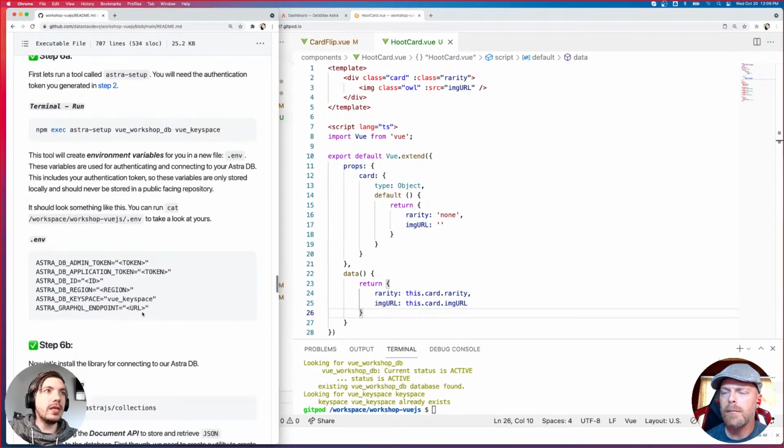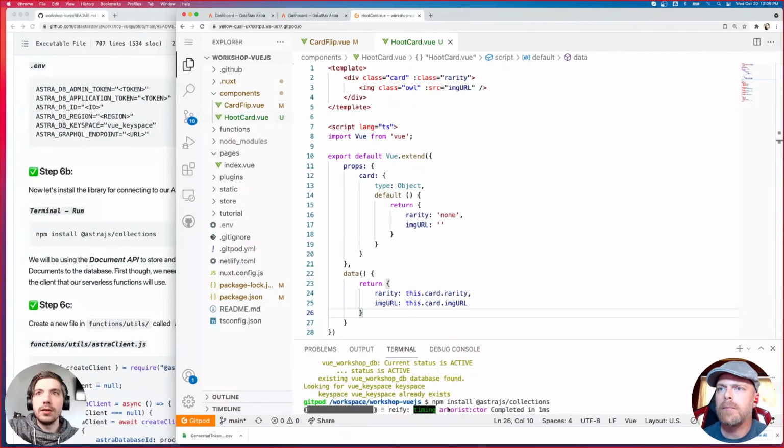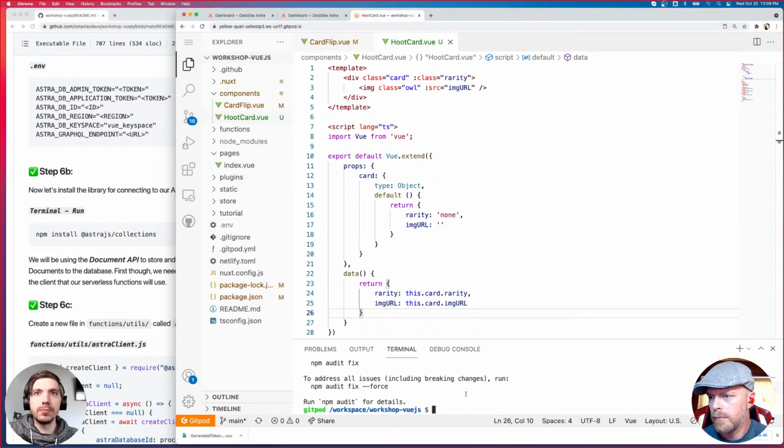So next we need to install the Astra.js collections. Astra.js collections is the library that we'll use to utilize the document API when connecting to our AstraDB. So we just ran that.